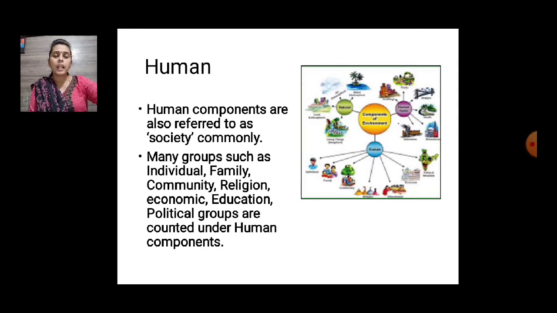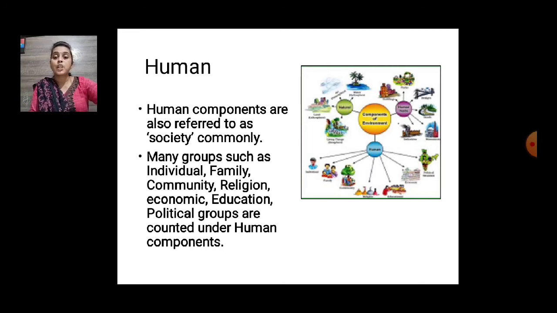Society doesn't mean a garden city society or some ABC society where we are living in a particular area. It's not our address. Society means where the people live, an association of people. So human components are also referred to as society commonly.